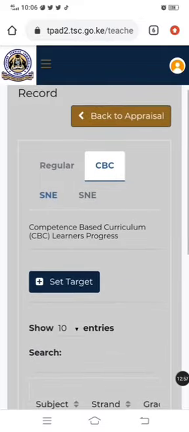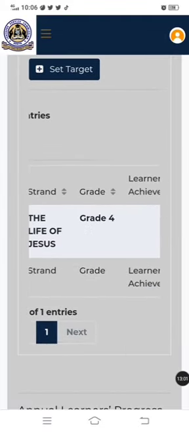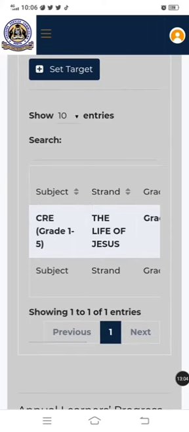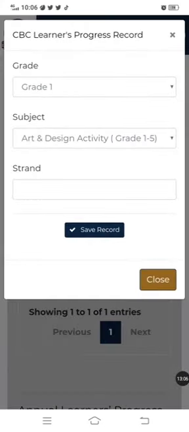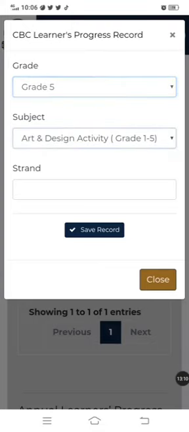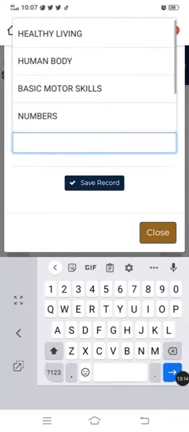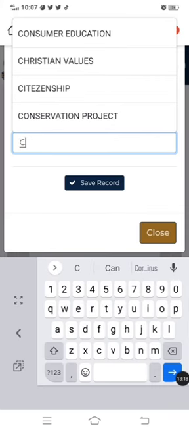Then again we say it, scroll down. There it is, grade 1 to 5, the life of Jesus, and it's going to show you here grade 4. Again, I have CRE in grade 5. So let me finish with CRE, grade 5. I'm going to scroll down CRE. This time for grade 5, I want to set my target as Christian values.